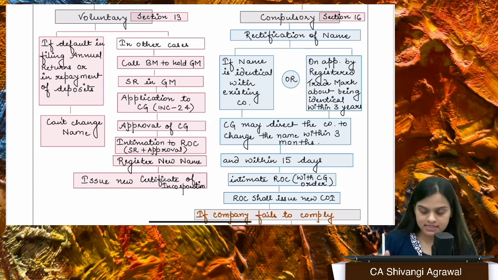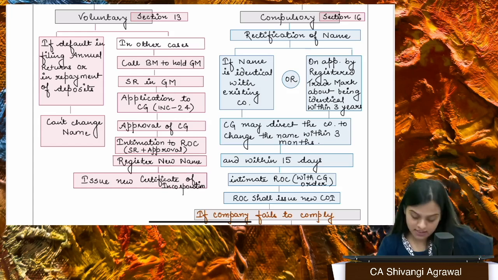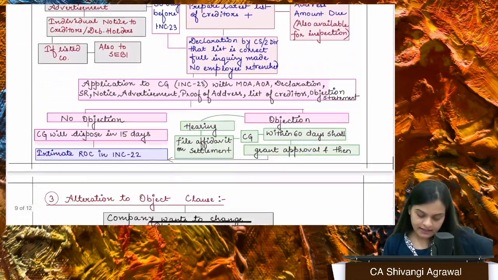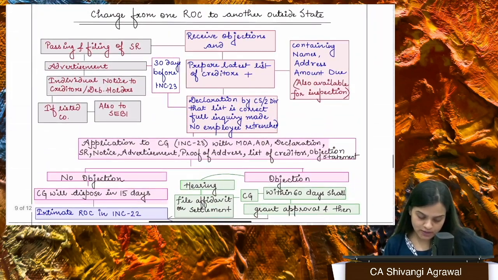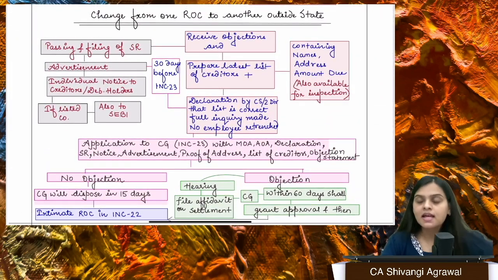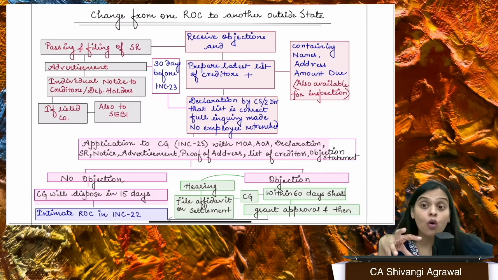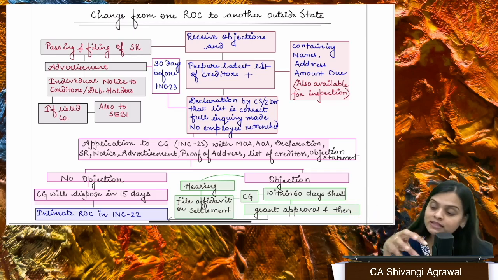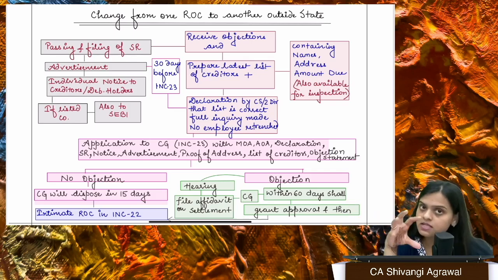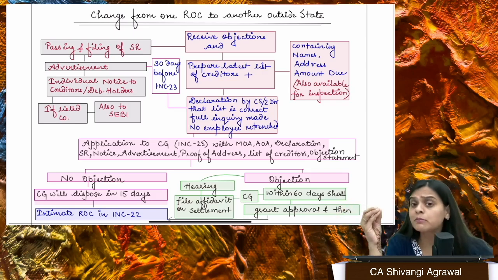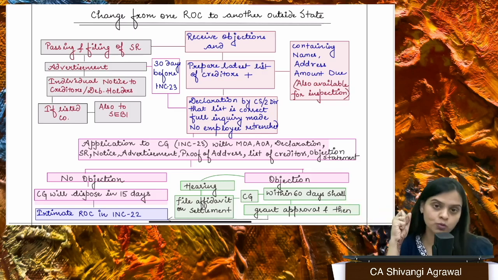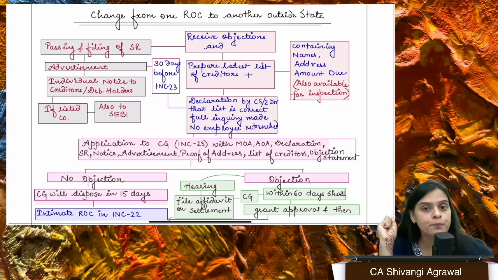The second one is the situation clause. Alteration of situation clause. Now, when I'm talking about alteration of situation clause, it basically means that you are shifting your registered office from one state to another. Because if you're shifting it within the same city, it does not amount to alteration of memorandum at all. If you're shifting it from one state to another, then that is going to be alteration of memorandum, right? And for this, you need again the CG's approval.